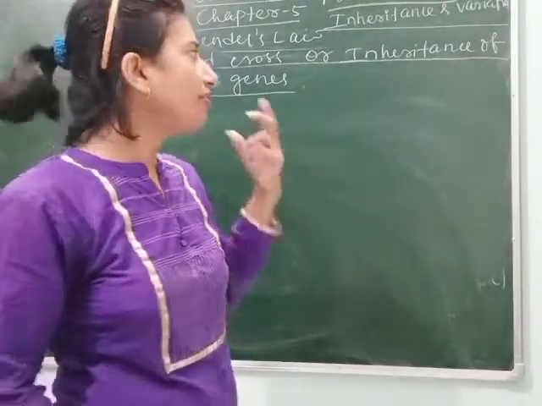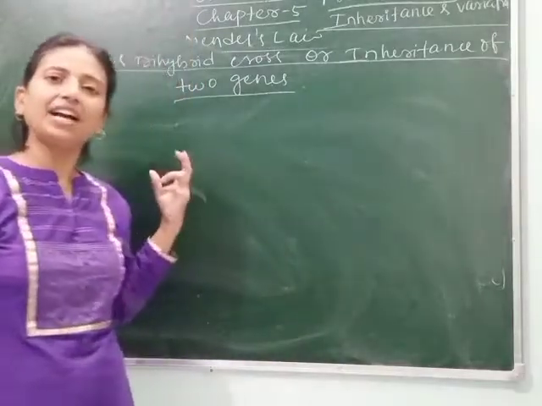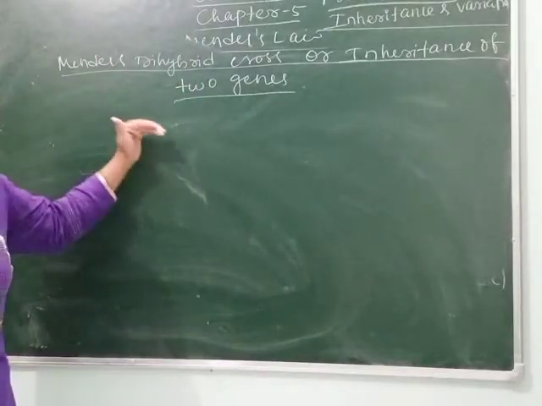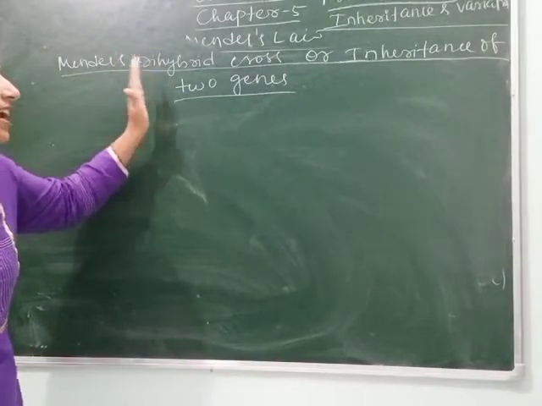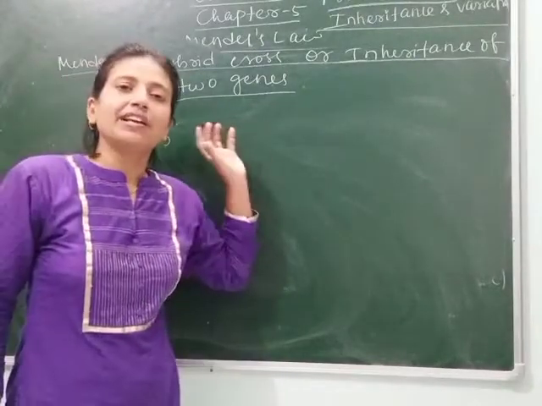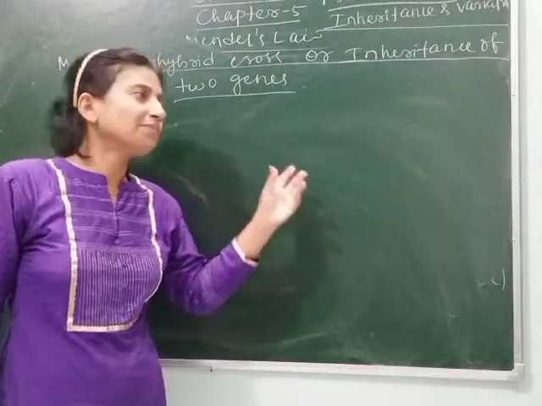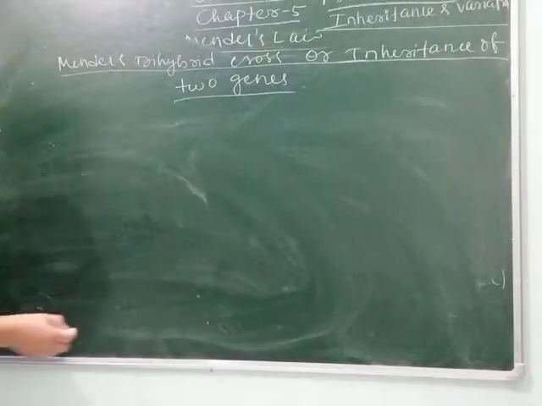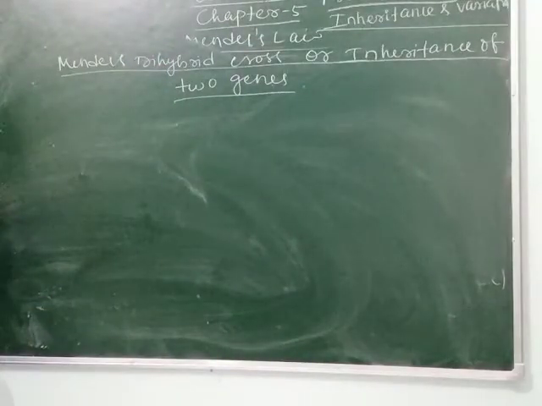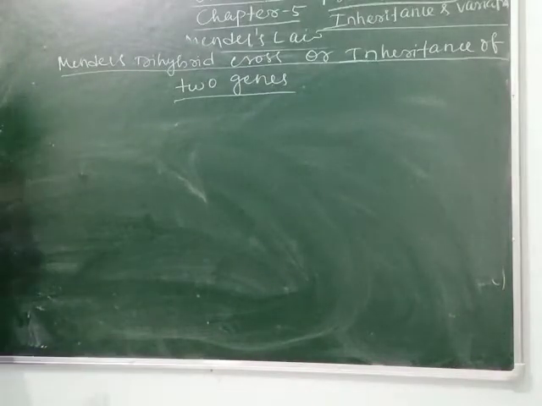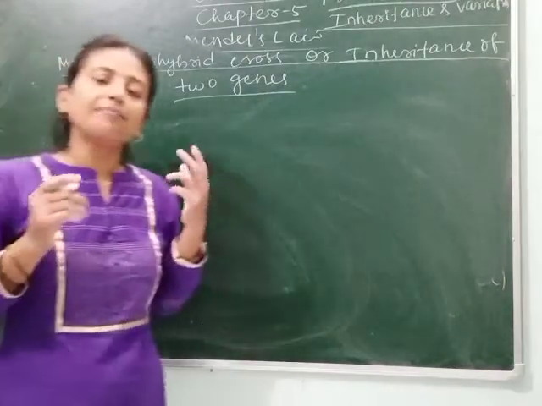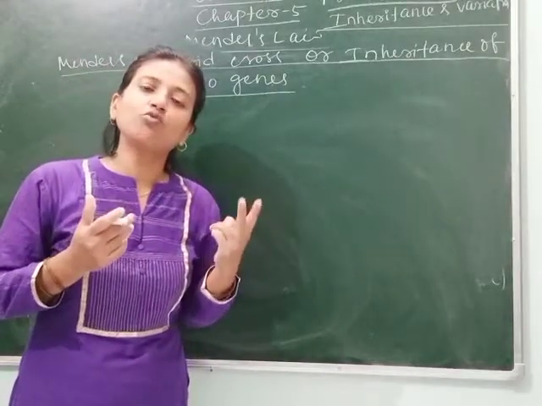The third law, the law of independent assortment, was given by Mendel after his dihybrid cross. So let's see how the dihybrid cross gives the law of independent assortment. To know this, we have to choose here the parent that contains two genes.